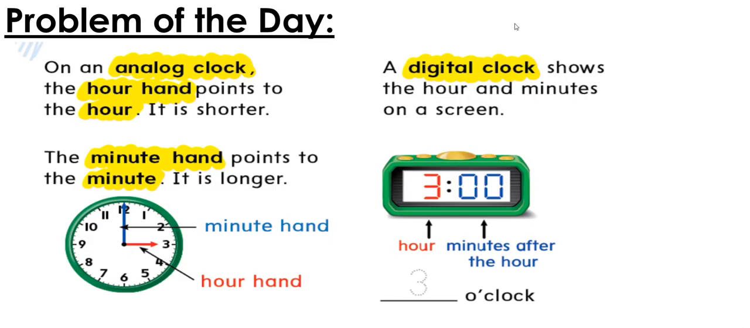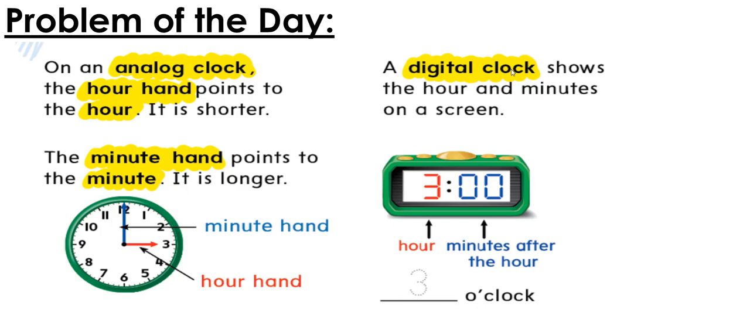So let's see this problem of the day. We have here 2 types of clocks. We have the analog clock and the digital clock. In the analog clock, let's see about it. On an analog clock, the hour hand points to the hour, which is this one, the red one. The hour hand is right here. This hand points to the hour. The minute hand points to the minute and it is longer. So the long hand is the minute hand and the short hand is the hour hand.